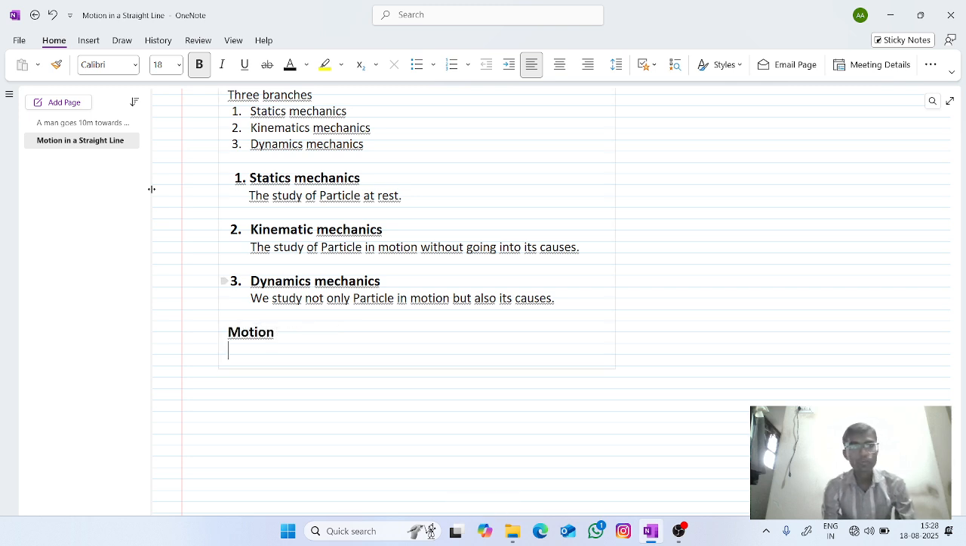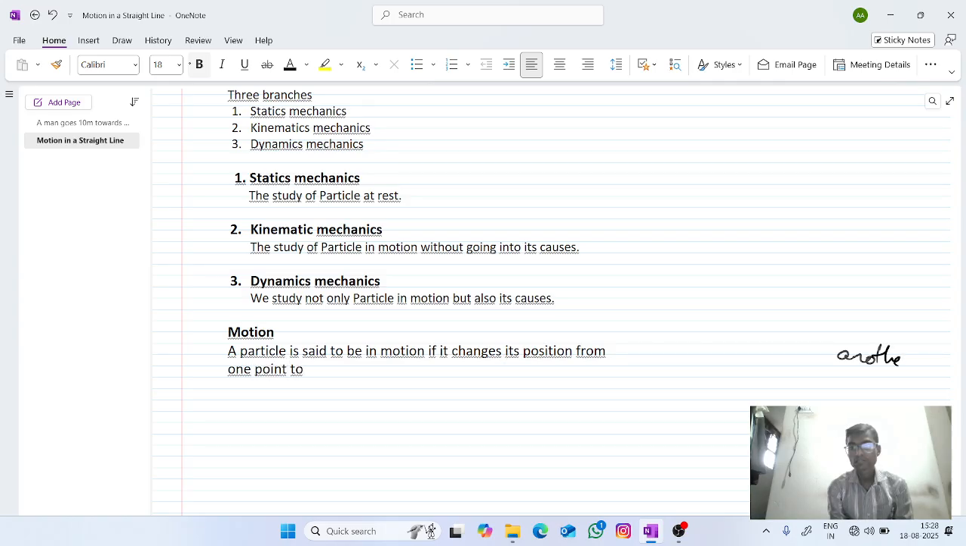A particle is said to be in motion if it changes its position from one point to another point.